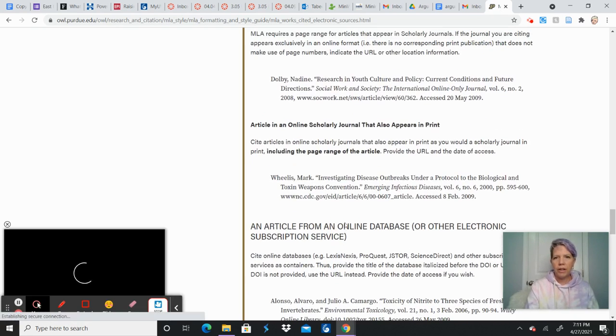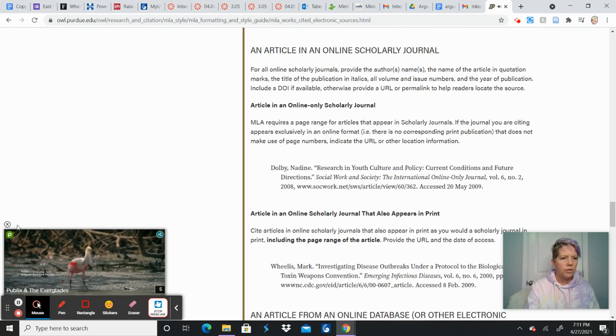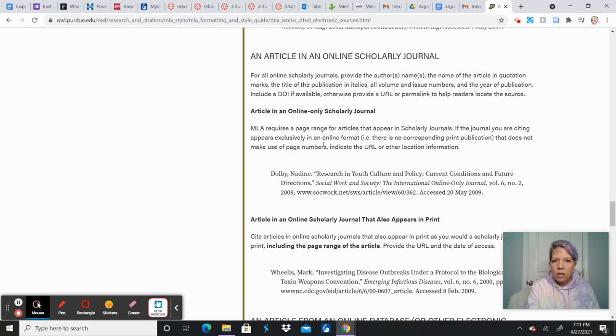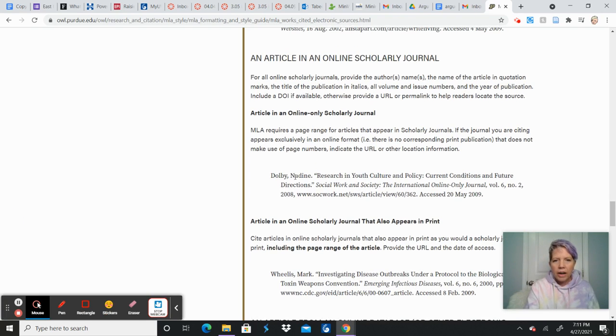So if you look over here, you can see that the journal is right here, and we have your last name, first name, the name of the article, the name of the journal, and then this one has a volume and volume number and all of that, but you can see that there's only a year right here, so there's no month and date that's required.